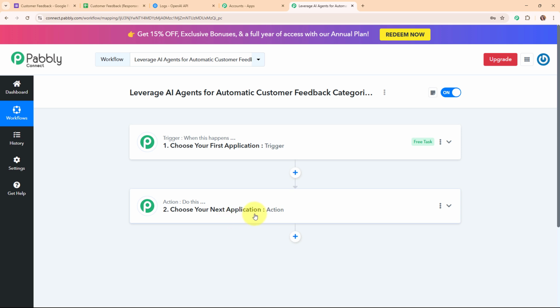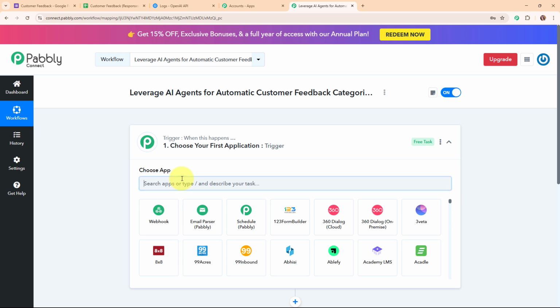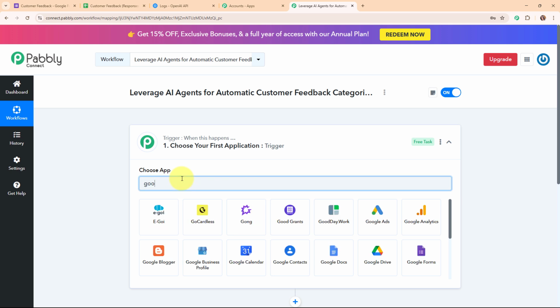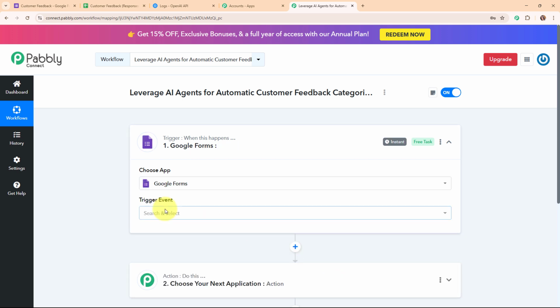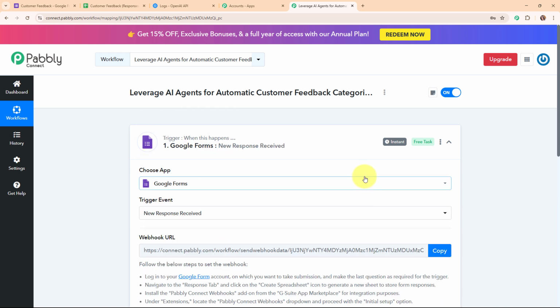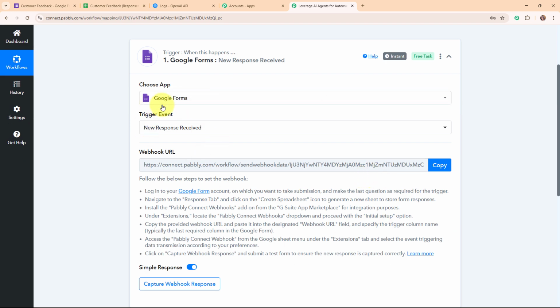Now let's begin our automation by simply setting up a trigger. So here I'm going to select my trigger application as Google Forms, as I'm receiving new feedbacks through Google Forms. So Google Forms is a free tool that lets you create online surveys and forms quickly and easily. So here in my Google Forms trigger step, I'm going to select my trigger event as new response received, so that whenever you're going to receive new response to our Google Forms, then automatically and instantly Pabbly Connect is going to capture the response, or you can say it is going to trigger the entire workflow.